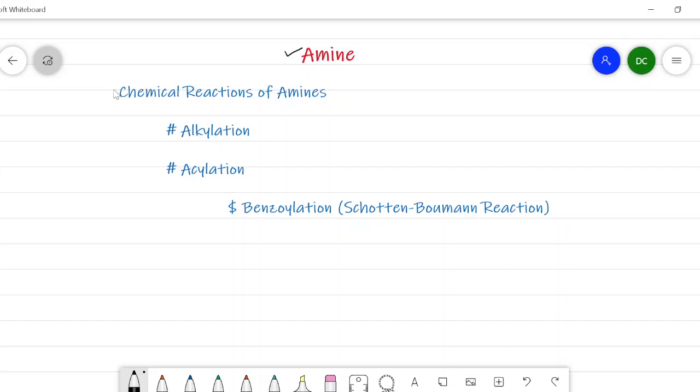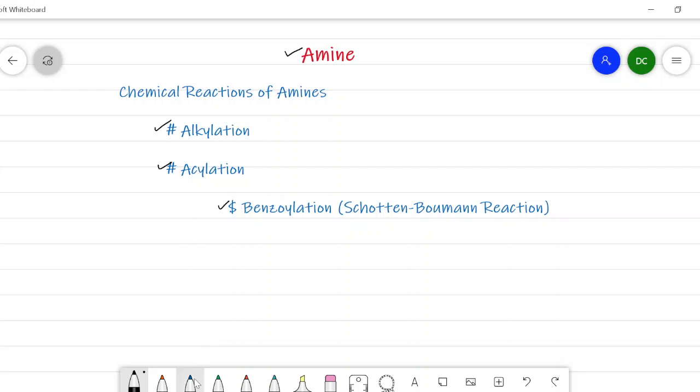In this video we will see the chemical reaction of amines and we will basically focus on the alkylation and acylation of amine. In the acylation, we will see one famous reaction, that is benzoylation, which is also known as the Schotten-Baumann reaction, which is basically used for the phenol, but it is extended for the amine also.